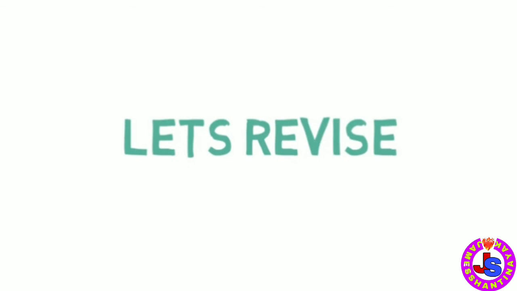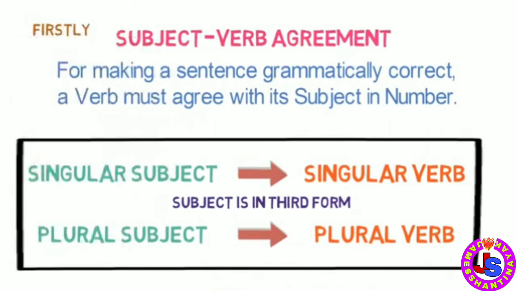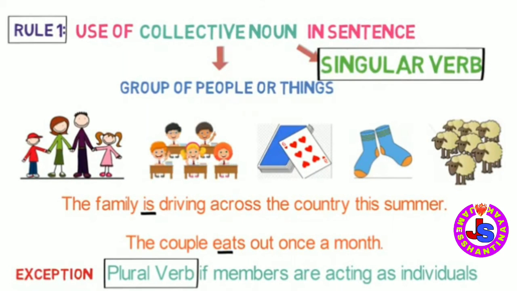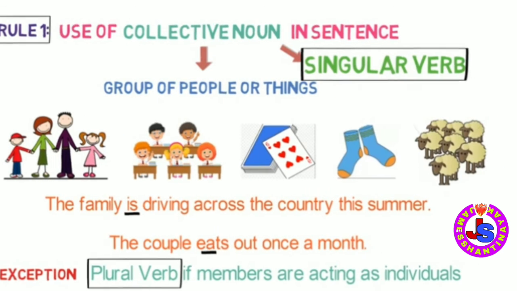Let's quickly revise what we learned in this video. Firstly, we understood the most basic and important principle of subject-verb agreement, which is in any sentence, singular subject must have singular verb and plural subject must have plural verb. Then we introduced 10 new rules of subject-verb agreement, which are: rule number 1. In case of collective noun in the sentence, we use a singular verb when the members of the group are acting together as a single unit, and a plural verb when the members of the group are acting separately and not as a single unit.